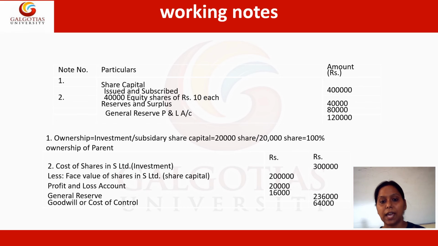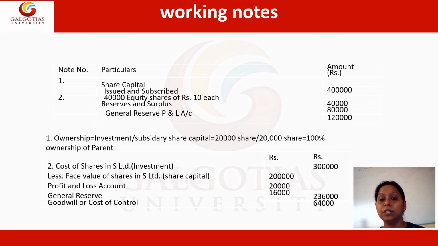Whereas when we calculate the cost of shares, the cost of investment, at that point we always take the exact value. Here 3 lakh rupees has been given, and 3 lakh rupees is actually the cost of shares, or basically what the parent has invested in the subsidiary. Now we subtract the face value of shares in S Limited, so basically how much total share capital the parent holds in the subsidiary company.